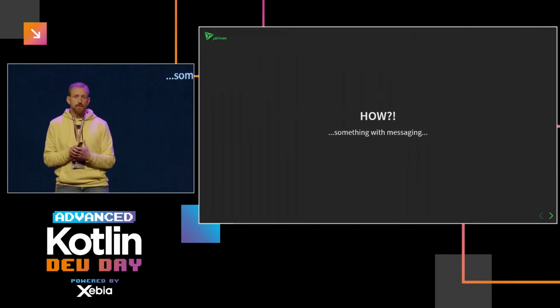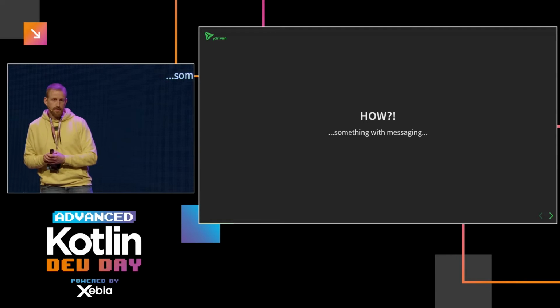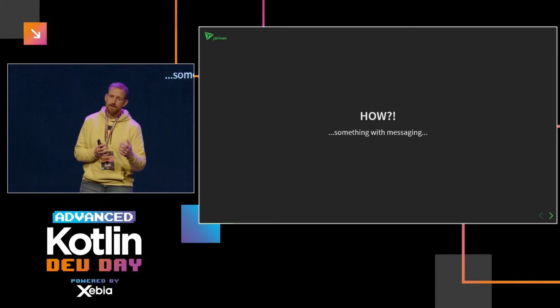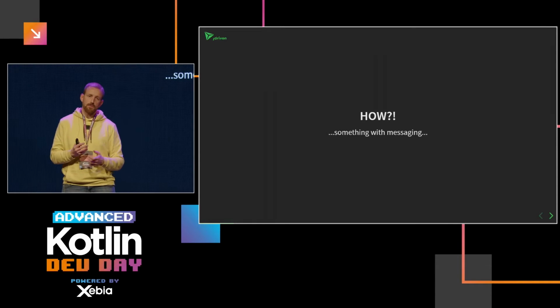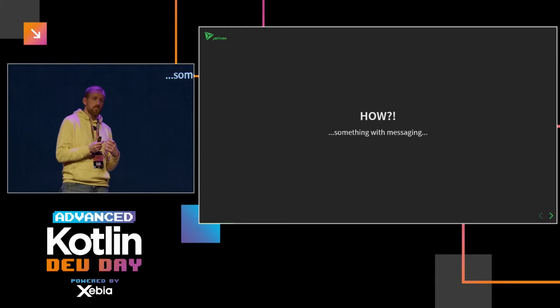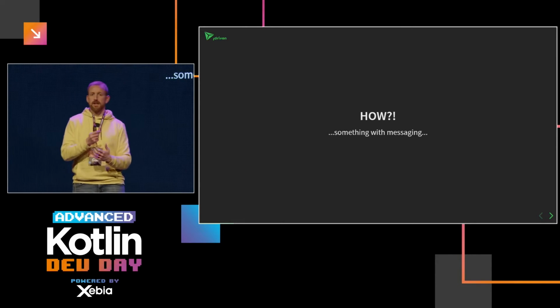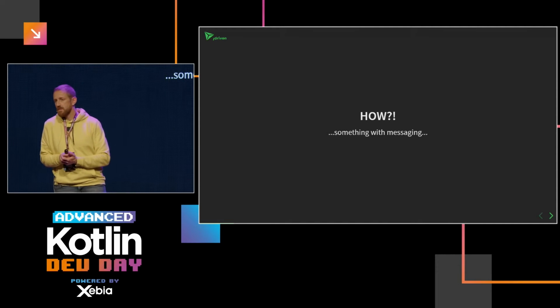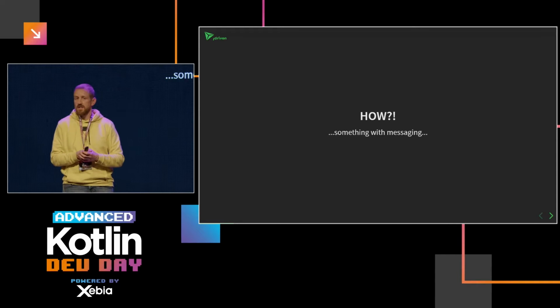So how am I going to explain these concepts? Well, I want to have a demo application that I could use to demo all these different features. I thought, well, coroutines are asynchronous stuff, data streams from A to B. So what to build? You can think of something like a messaging system.